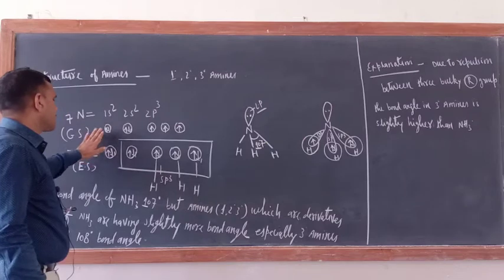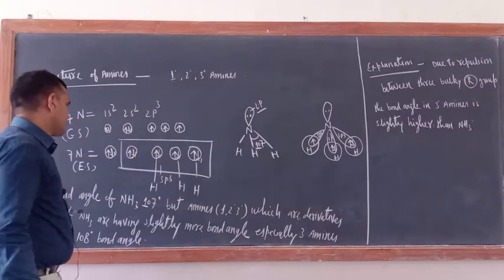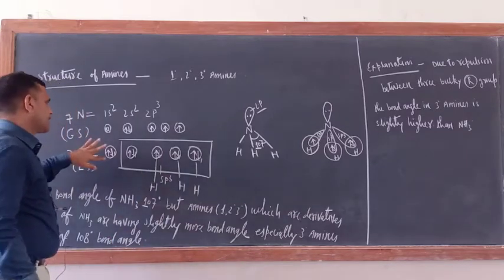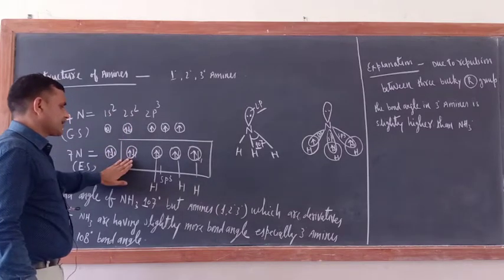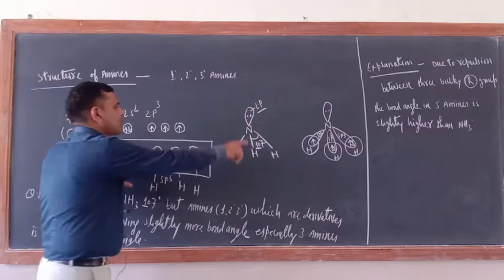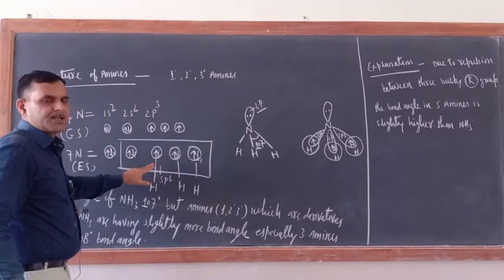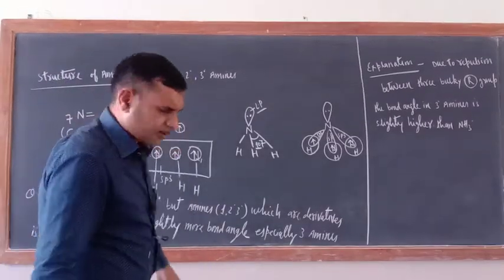This is the nitrogen ground state electronic configuration. This is the excited state configuration. Actually, in nitrogen the excited state is not coming, because the 2s electrons are not jumping; they stay as such, and these 2s electrons will be present as a lone pair here, and 3 hydrogens overlap with the sp3 hybridized nitrogen atom of ammonia.